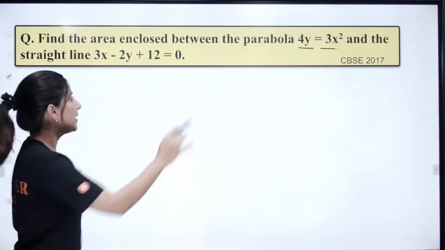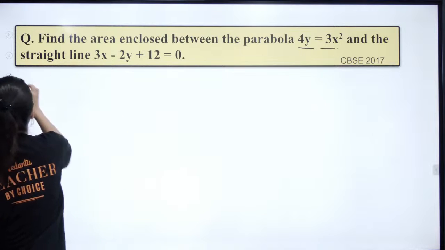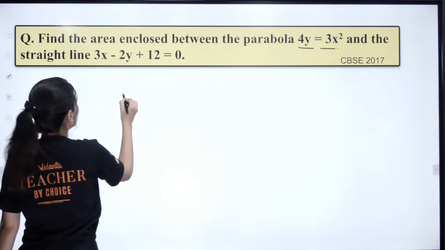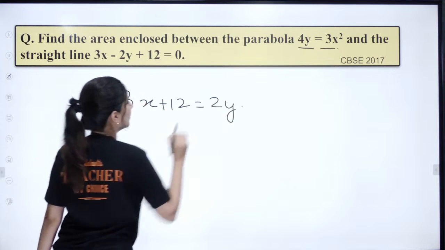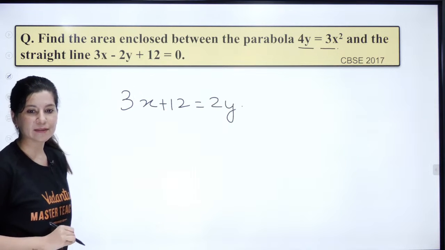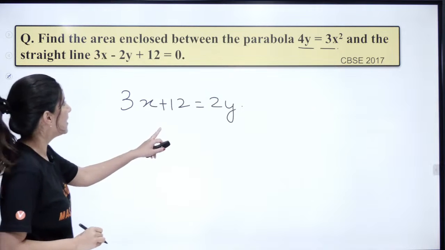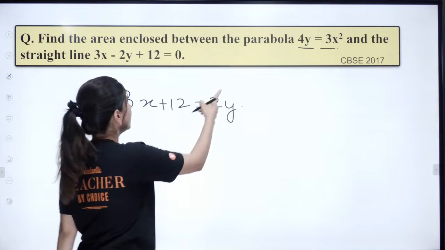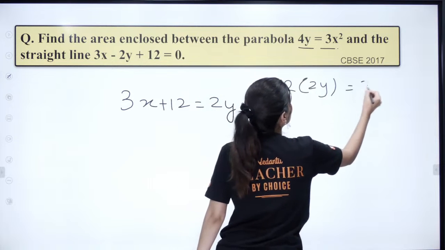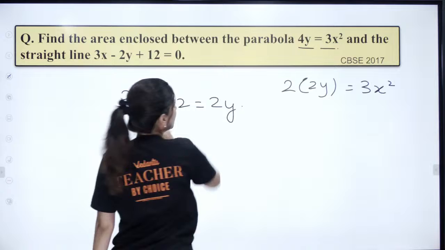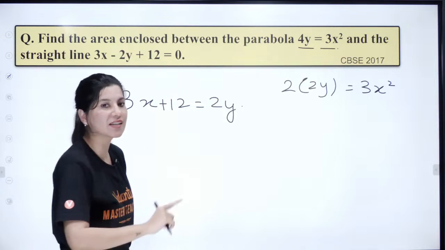So the area enclosed between this parabola and this line. Okay, so let's try one more time. So 3x plus 12 is equal to 2y. Okay, all right. Yes, now you can plug in the value over here. So this is 2 times 2y is equal to 3x square. You need to solve these two to plot the curve in a single graph.